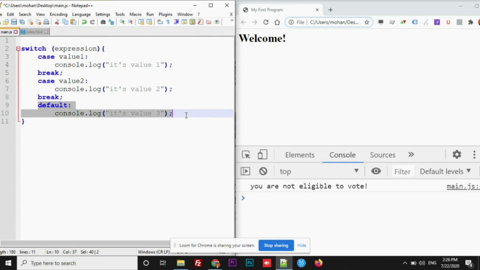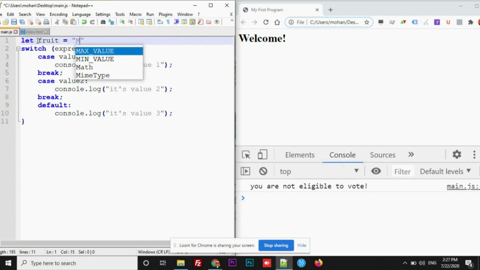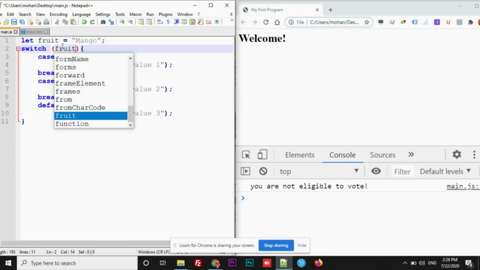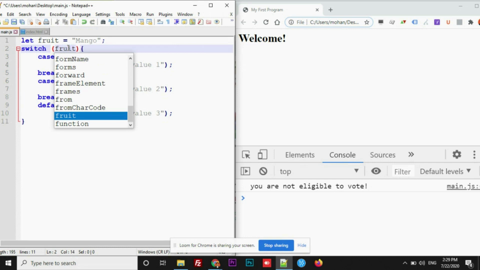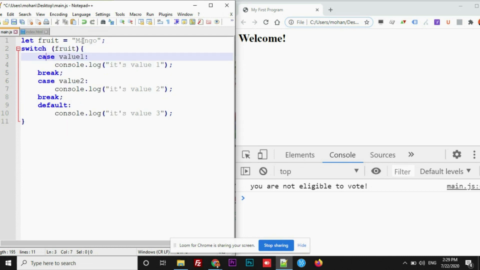Okay, let me write a program using this. I'm just declaring a variable here called fruit, and I'm setting it to mango. Now I'll add this fruit here. So the mango got assigned to a variable called fruit. Let's replace this expression with fruit. Now whatever value is assigned to fruit, we'll check with these values here.